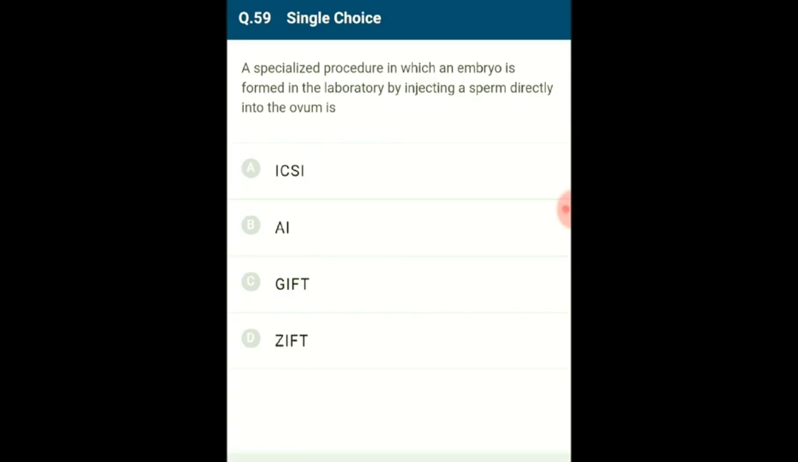Gamete intrafallopian tube transfer, in short GIFT, is a procedure in which the ovum collected from a donor female is transferred into the fallopian tube of a female who is unable to produce ovum. Zygote intrafallopian tube transfer, in short ZIFT, is a procedure in which a zygote or early embryo with up to 8 blastomeres is transferred to the fallopian tube. So the answer for this question is option A, ICSI, that means intracytoplasmic sperm injection.